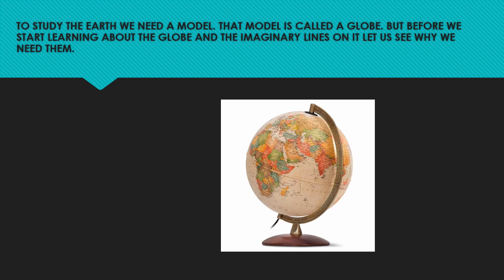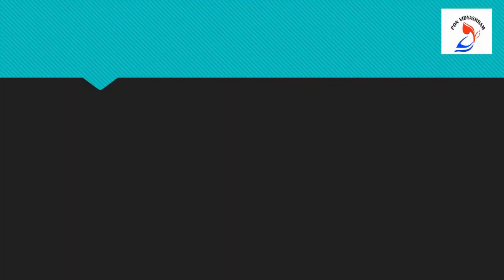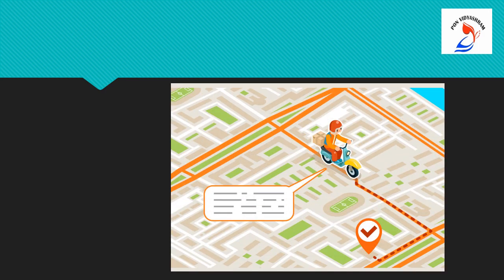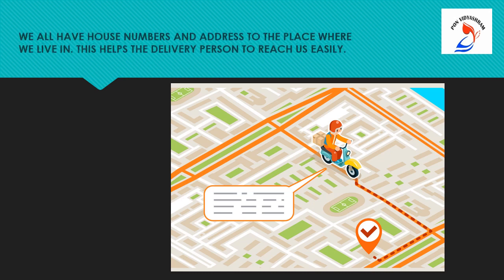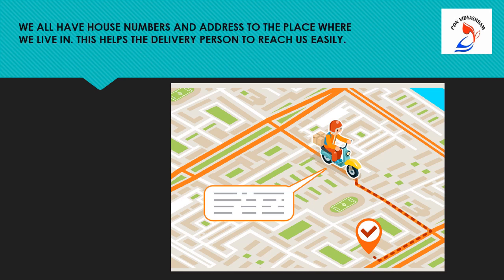But before we start learning about the globe and the imaginary lines on it, let us see why we need them. Children, what do you observe in this slide? A delivery person carrying a package to deliver. So, how are these people able to reach our place correctly and deliver the parcel? We have house numbers and addresses for the place where we live. This helps the delivery person to reach us easily.